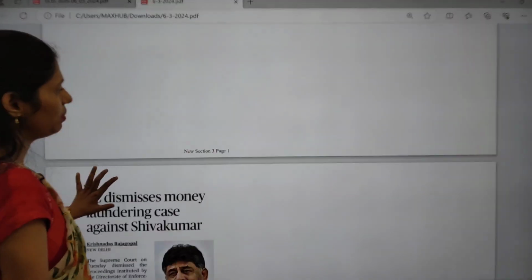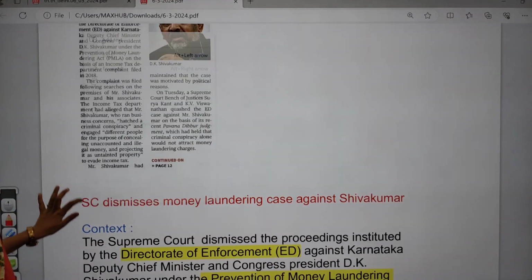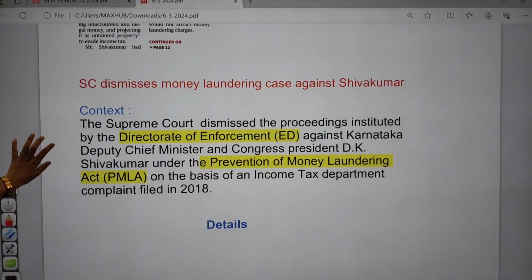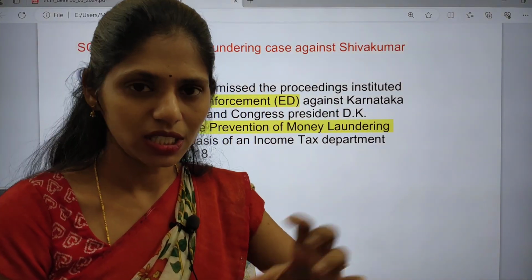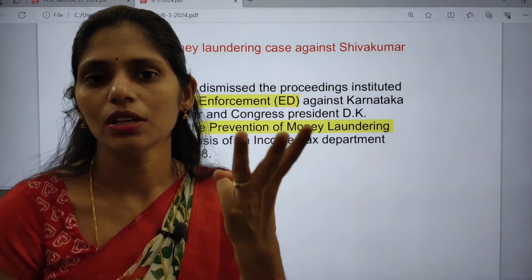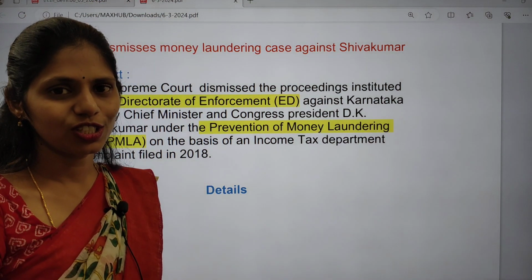Yes, so this is very important from our economy point of view, and you have to know exactly what happens in this money laundering. Especially from a beginner's point of view, you have to know what the important steps in money laundering are. So there are 3 important steps. If you see the context, you have to know why it is in the news, right?